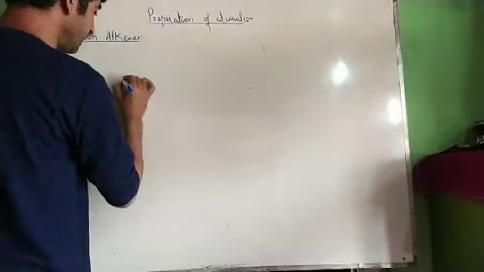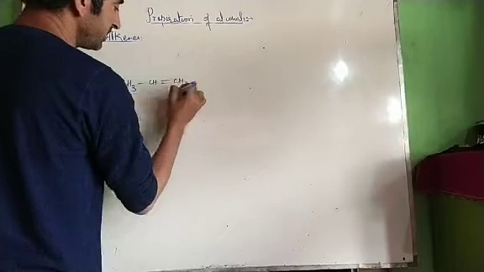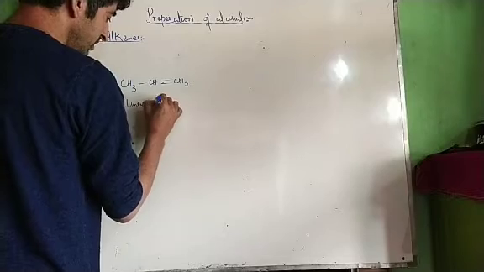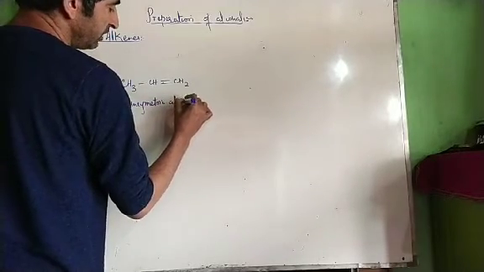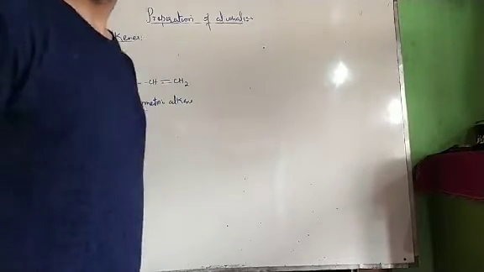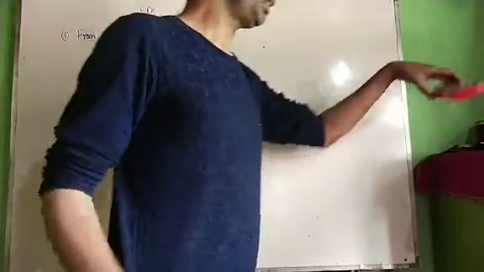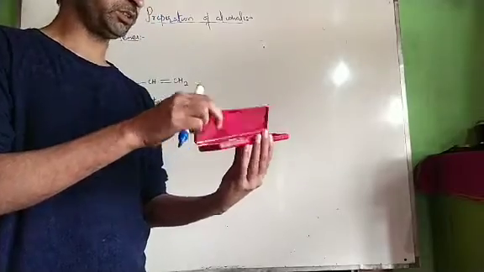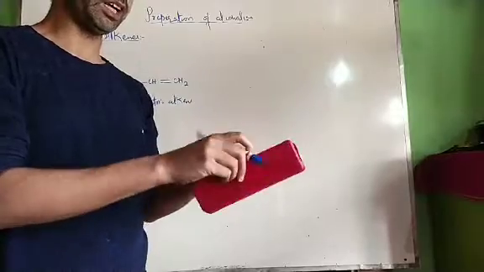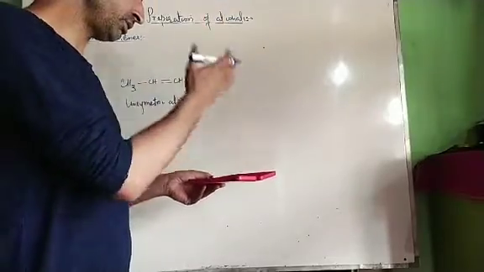We have an alkene, for example CH3-CH=CH2. This is an alkene. What type of alkene is it? It is an unsymmetrical alkene. What is meant by unsymmetrical alkene? It does not possess a plane of symmetry. What is a plane of symmetry? A plane of symmetry is a plane which divides a molecule into two equal halves. For example, if I divide this molecule into two equal halves by this plane, then this molecule possesses a plane of symmetry. Or I can divide it like this into two equal halves.